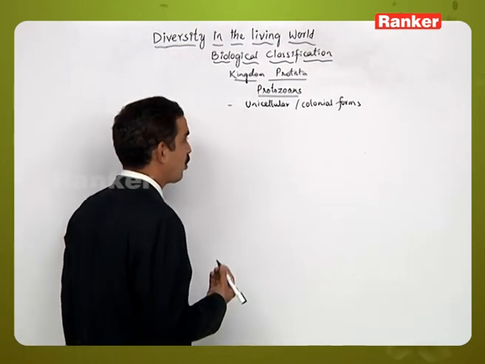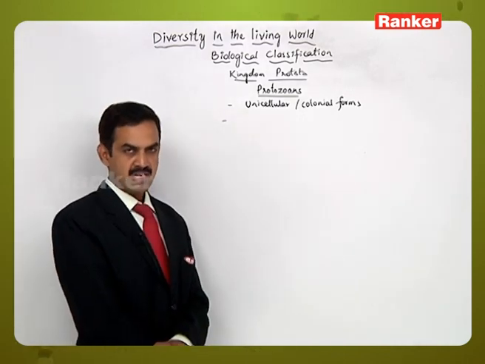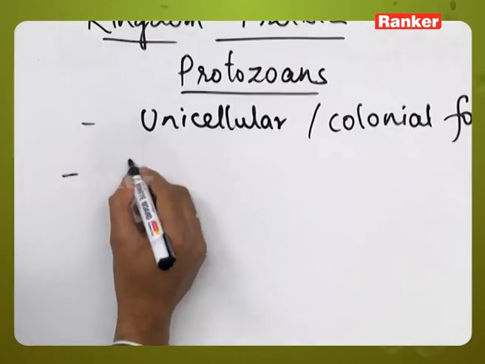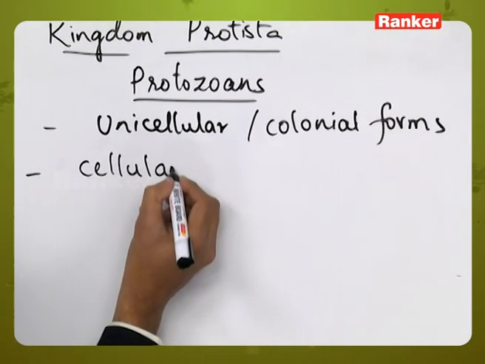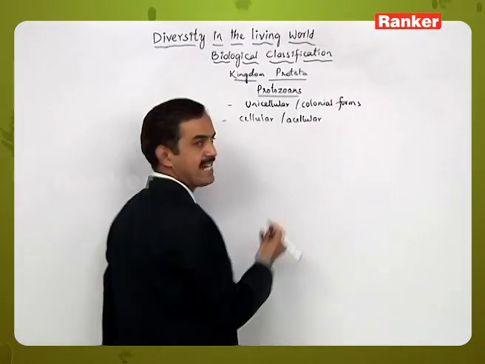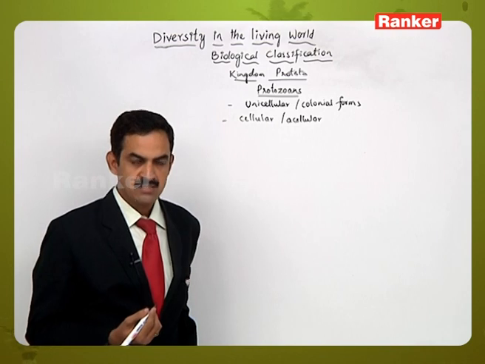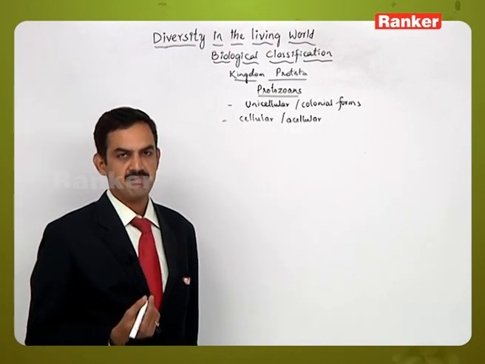So that is called colonial forms. Then if you see some of the general characteristic features of the protozoans, as we said these are cellular, but some of them are acellular also, but the majority of them have the cellular structure. That's why we call the majority of them cellular.